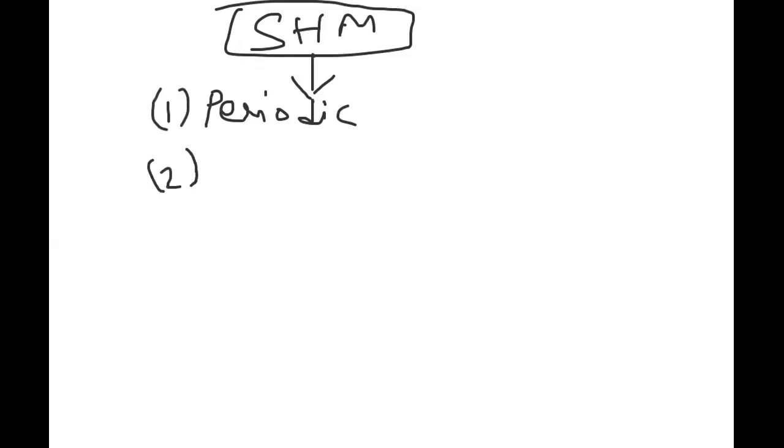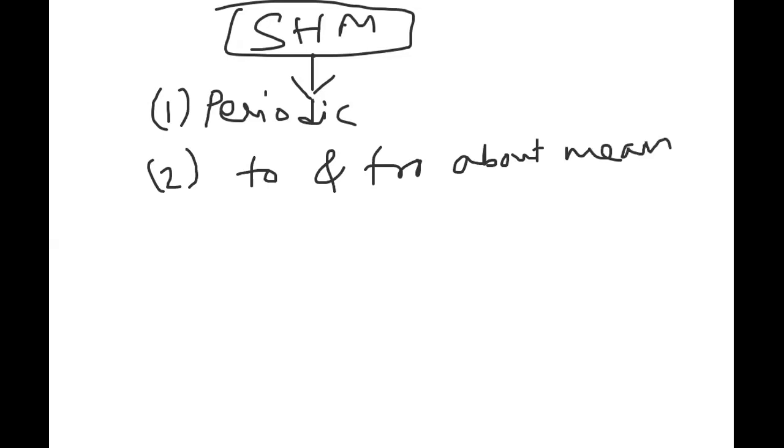What does simple harmonic motion say? The body first of all has to have a periodic motion. That is the first point. The second point is that it has to move to and fro about the mean position, an oscillatory motion.